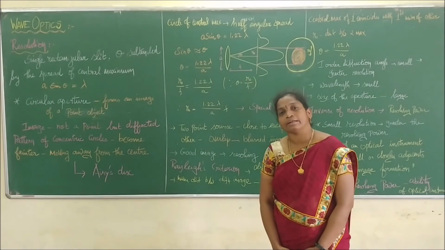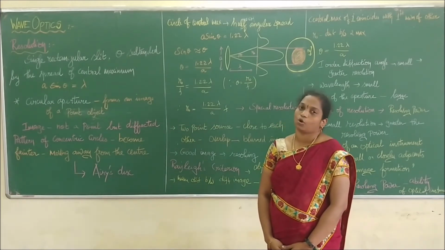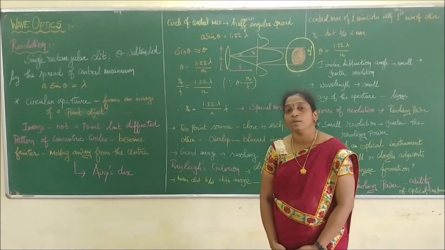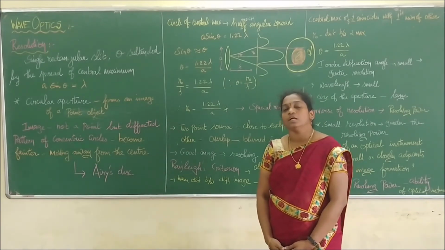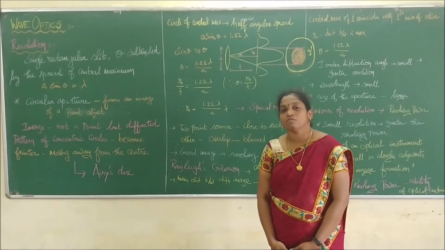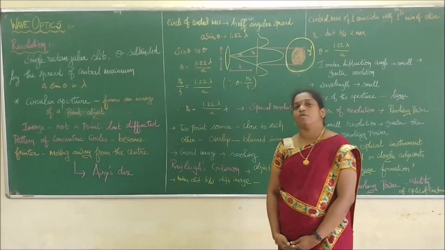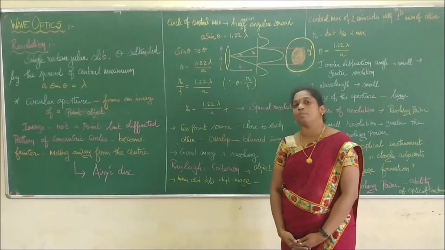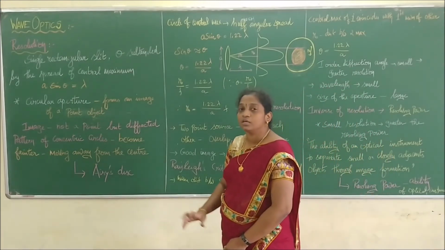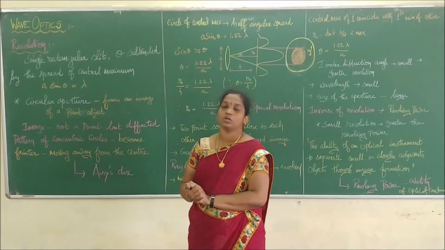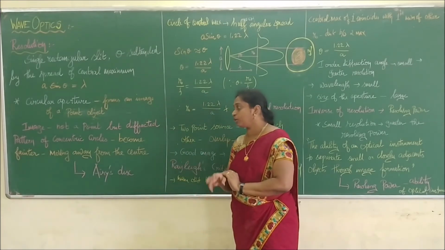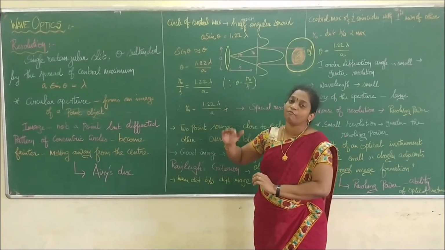So instead of using the rectangular slit, we are going to use a circular aperture or opening, like the iris in our eye. If you view any point object, we can obtain an image for that. Since it is a point object, the image is not a point image. It will be concentric circles, with the light diminishing as we move far away from the central maximum. This pattern of concentric circles is called the Airy disk. So the image is not a point, but a diffraction pattern of concentric circles, which become fainter and fainter.